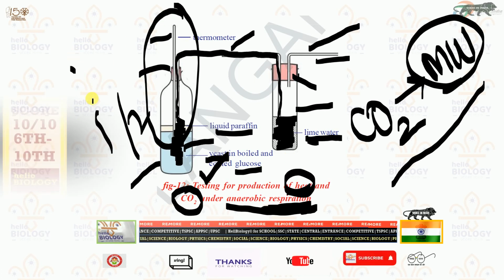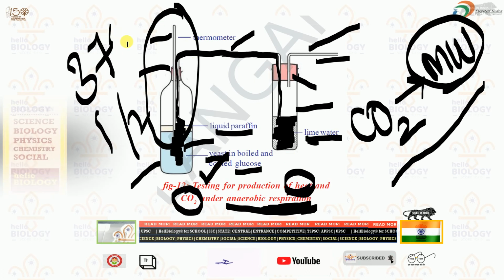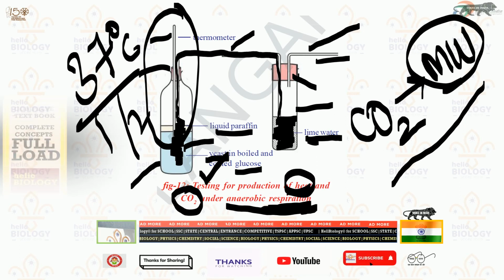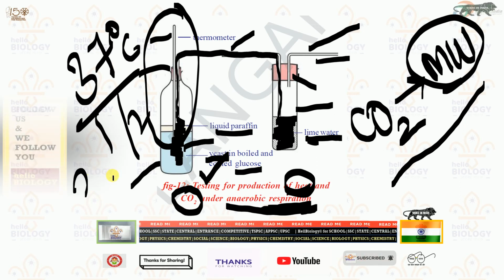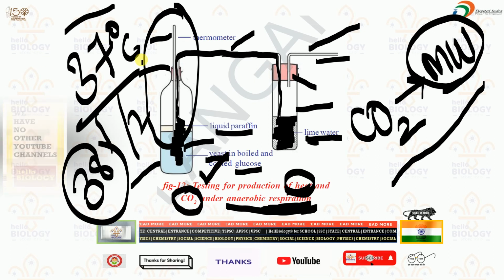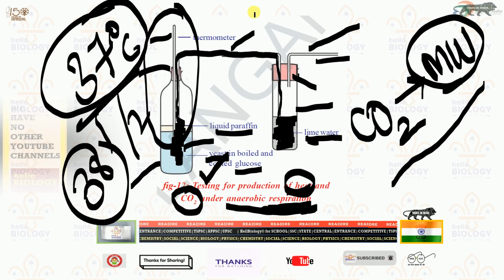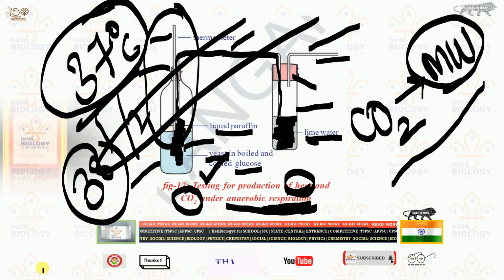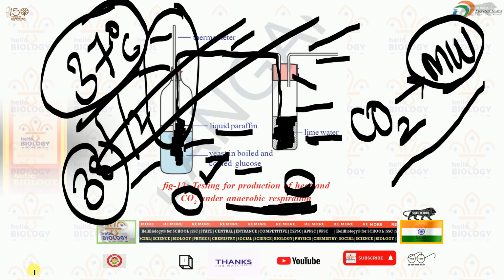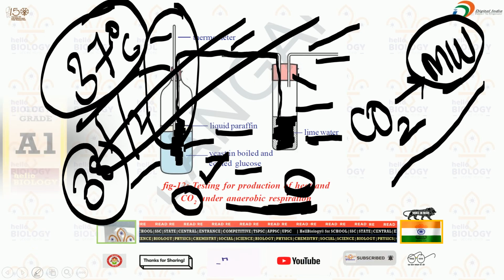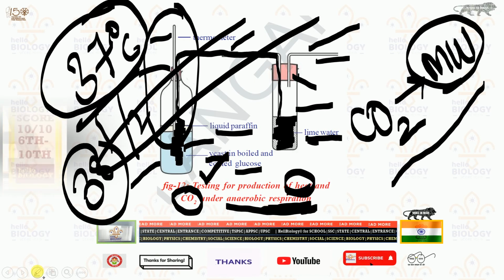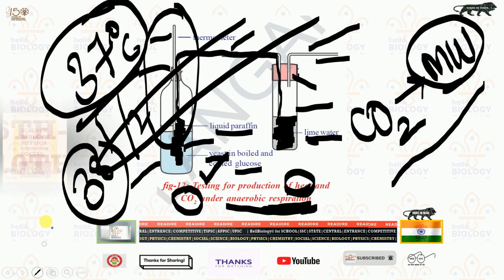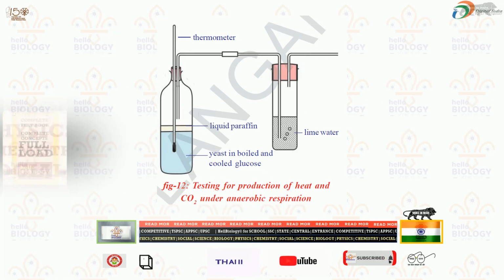Nearly 37 degrees Celsius temperature will be there, 37 to 38 degrees. In the exam, if they ask, you need to indicate 37. If they ask what temperature is involved in this activity, you need to say 37 degrees Celsius. You need to remember all these things.